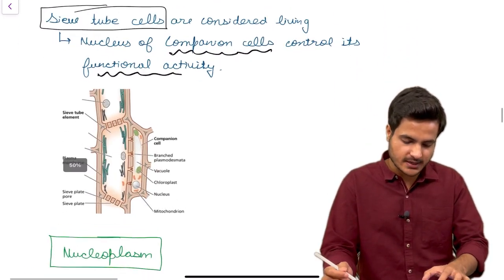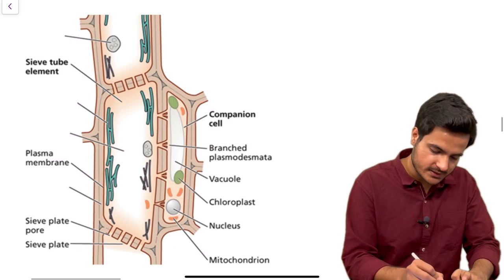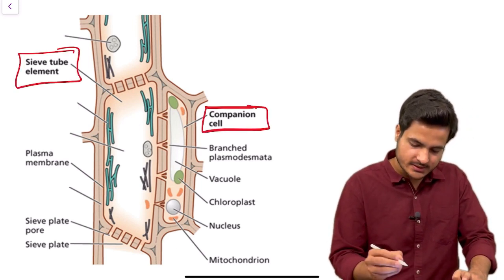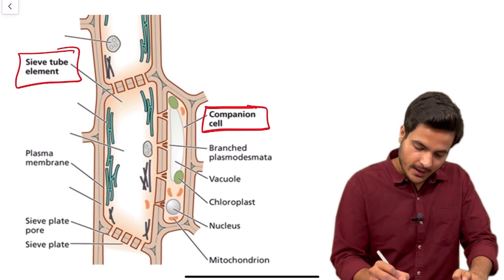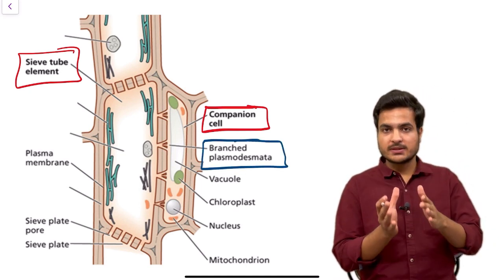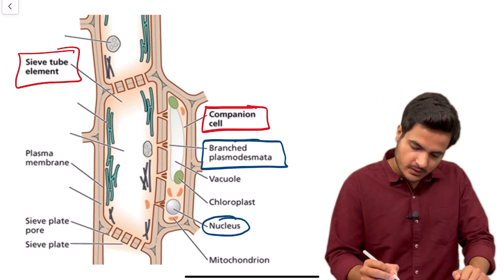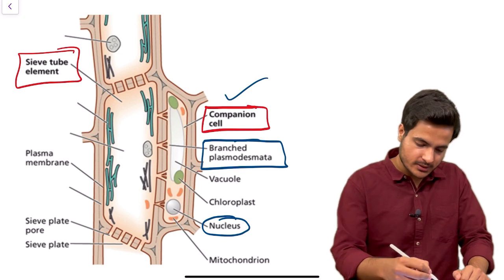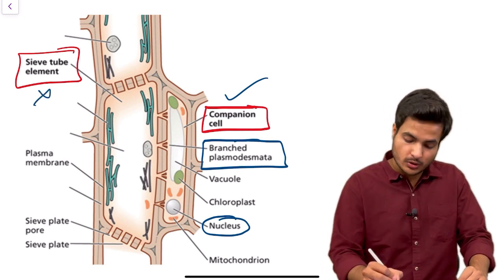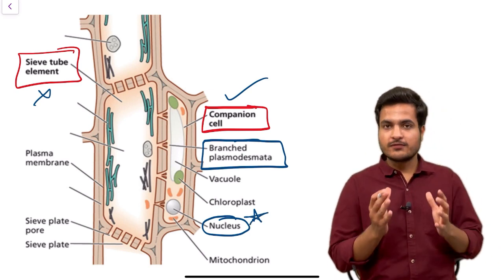We can see this in this diagram. So if we see the diagram, this is showing us 2 cells. One is the sieve tube cell and the other one is companion cell. You can see them, they are connected via branched plasmodesmata. Plasmodesmata is a connection between the cell walls of adjacent cells, and there is the nucleus of companion cell, you can see there is no nucleus in sieve tube cell. So the nucleus of companion cells controls the functions of sieve tube cells.